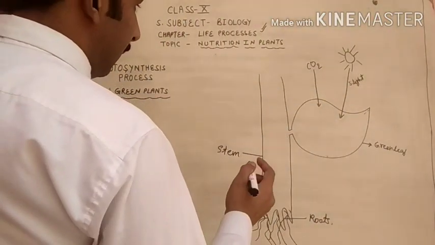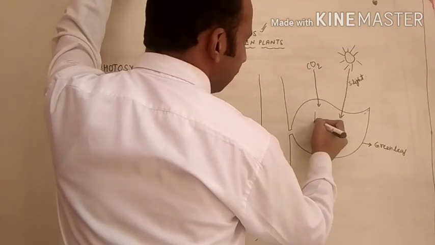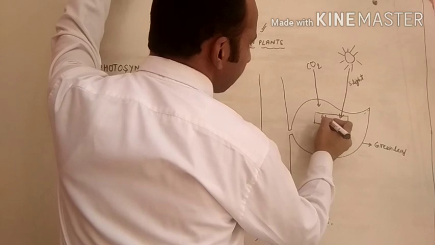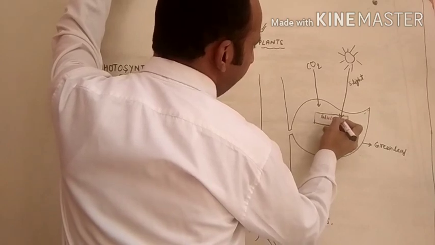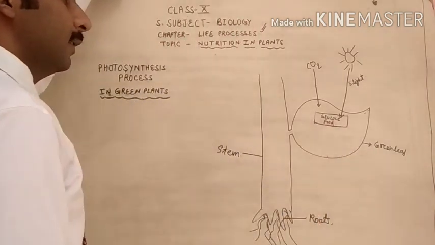Then what will happen? By the conversion of CO2 and sunlight, it will be converted into glucose. Glucose is a kind of food for the plants.